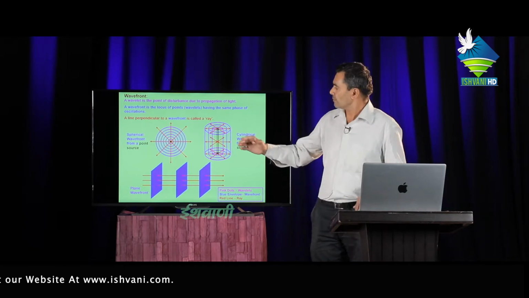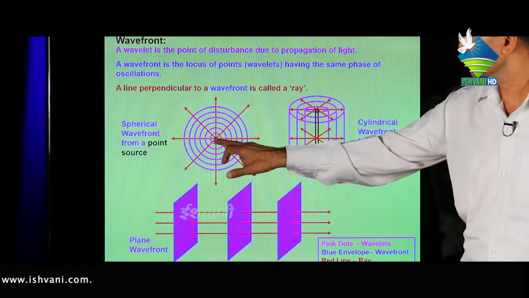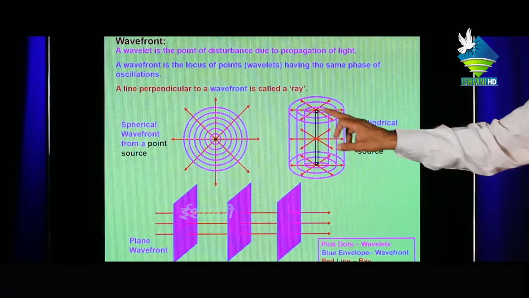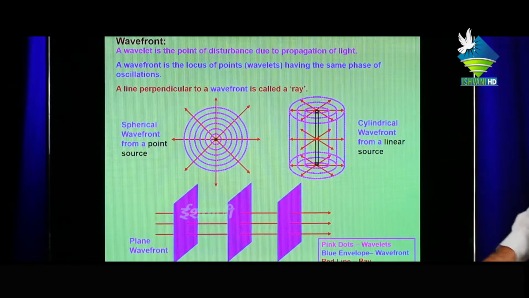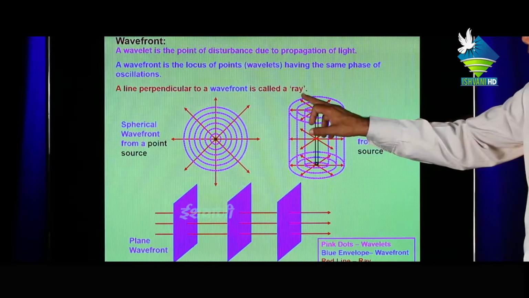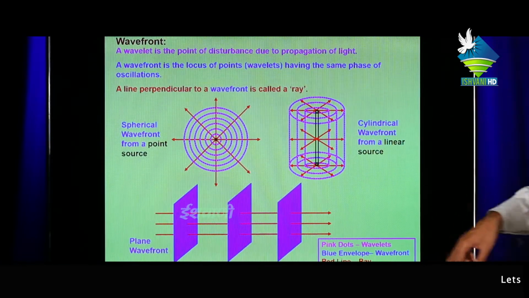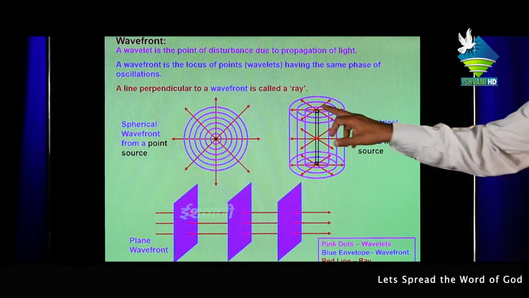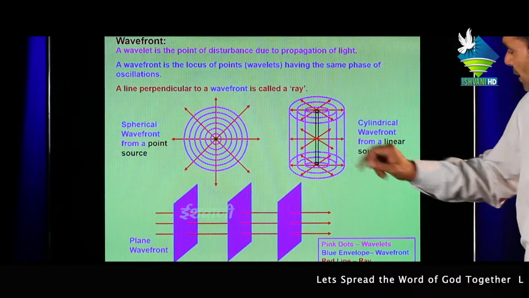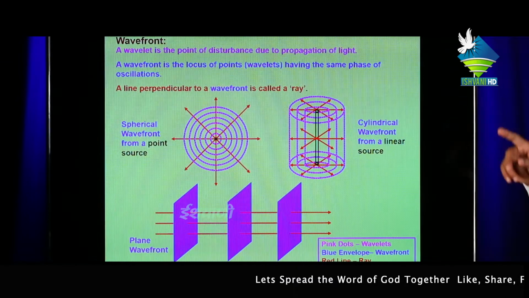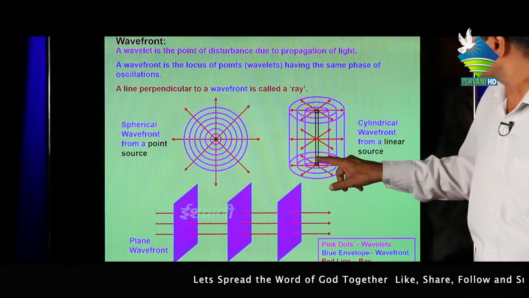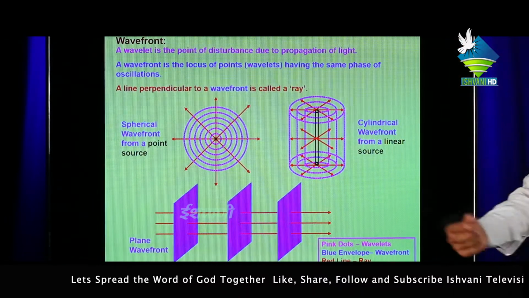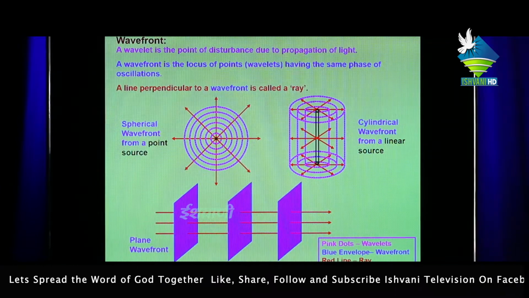First, ray wavefront from a point source. This is the point source in a spherical wavefront. This is the cylindrical wavefront from a line source, and this is a plane wavefront. All red lines show rays, and this green point shows the source point. Here in the cylindrical wavefront, linear sources are available. Pink dots are called wavelets. The blue envelope is called the wavefront and the red line shows the ray.